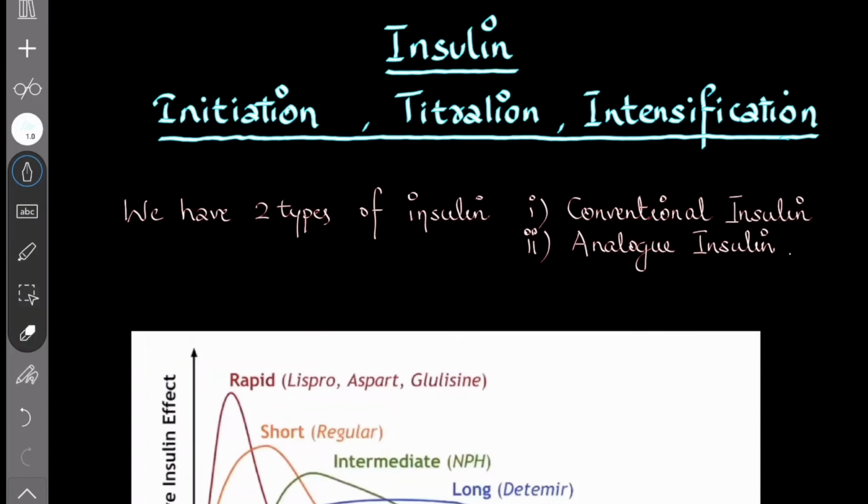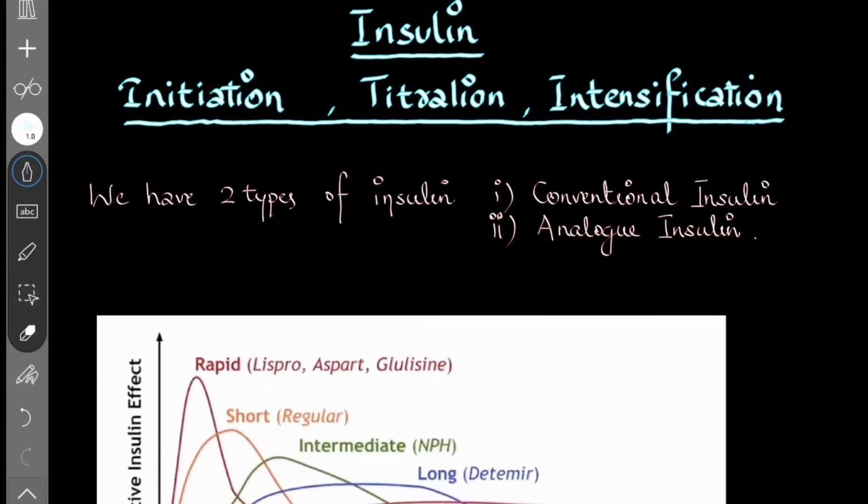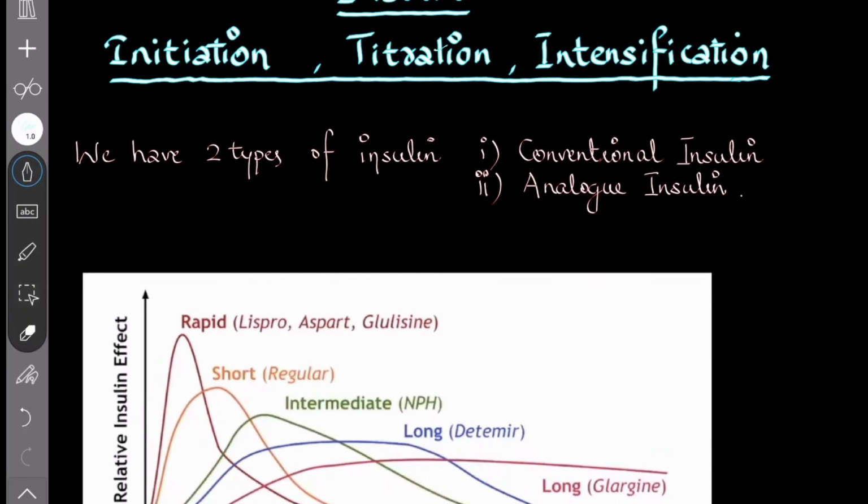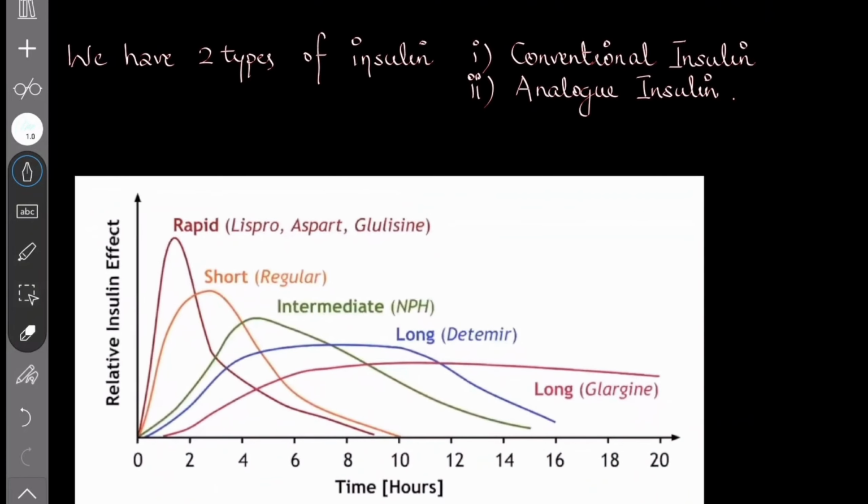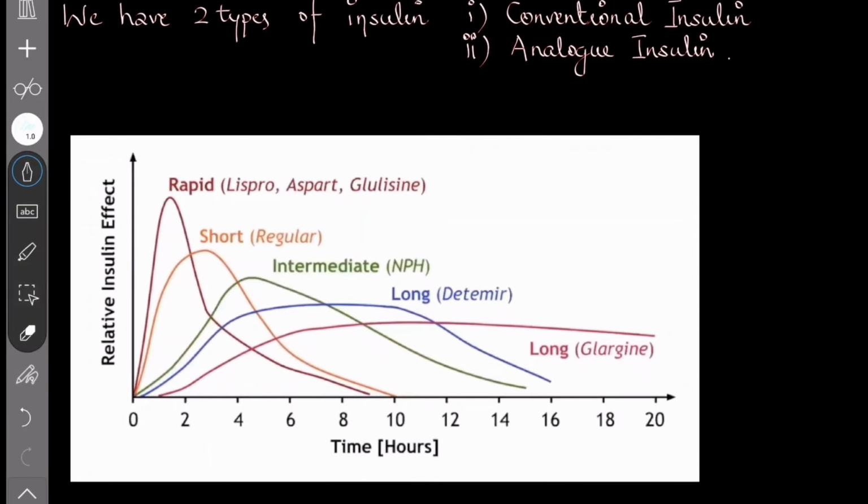Everyone, we are starting insulin. This is the most important topic, and most general practitioners and physicians are doubtful about it: whether to initiate insulin, how to titrate insulin, intensification of insulin. So let's discuss it here. We'll discuss the different types of insulin, how they are used, how they are initiated, and how they are intensified.